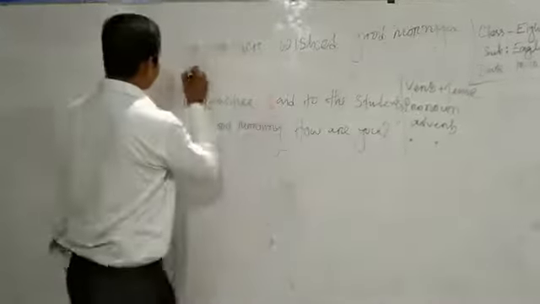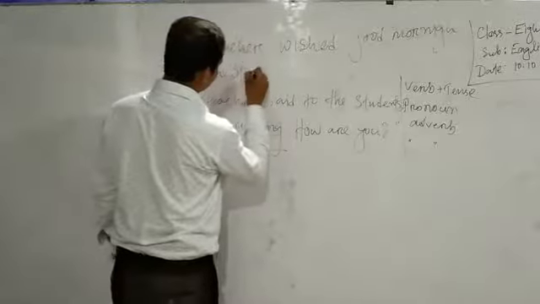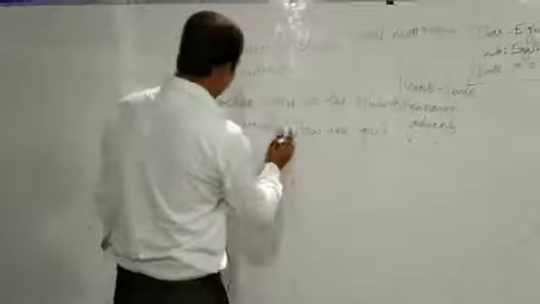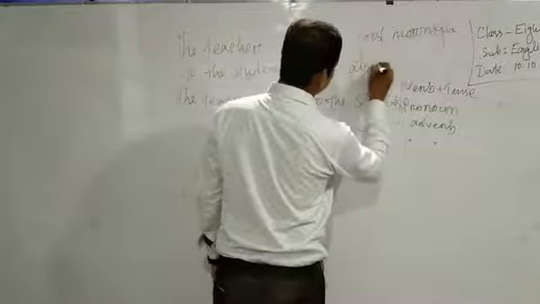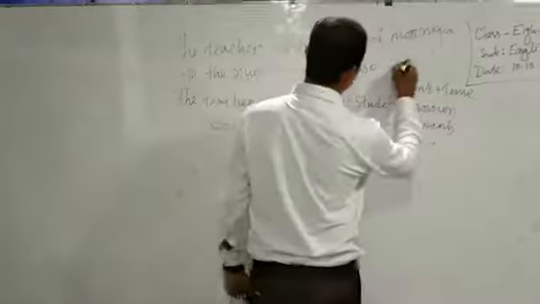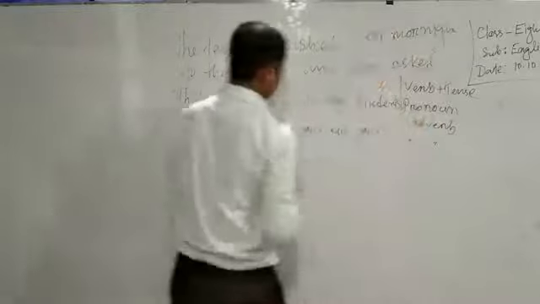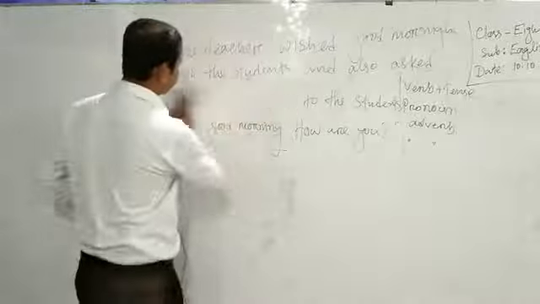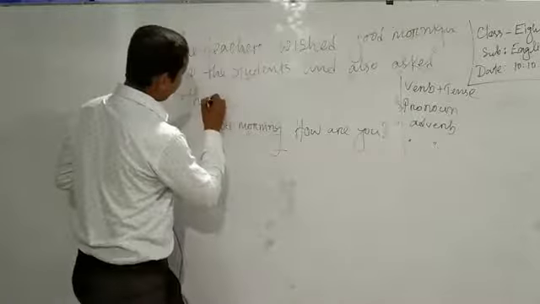To the students, as object. And also added that, because here we have two sentences, and also asked them.